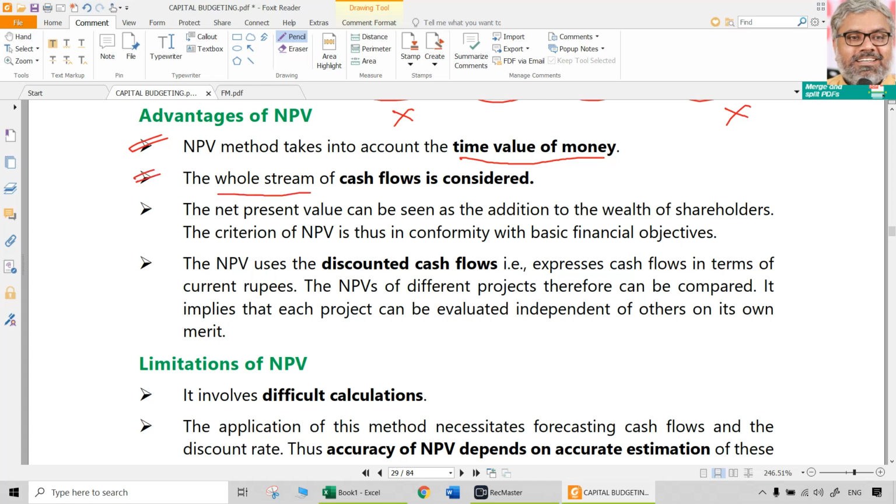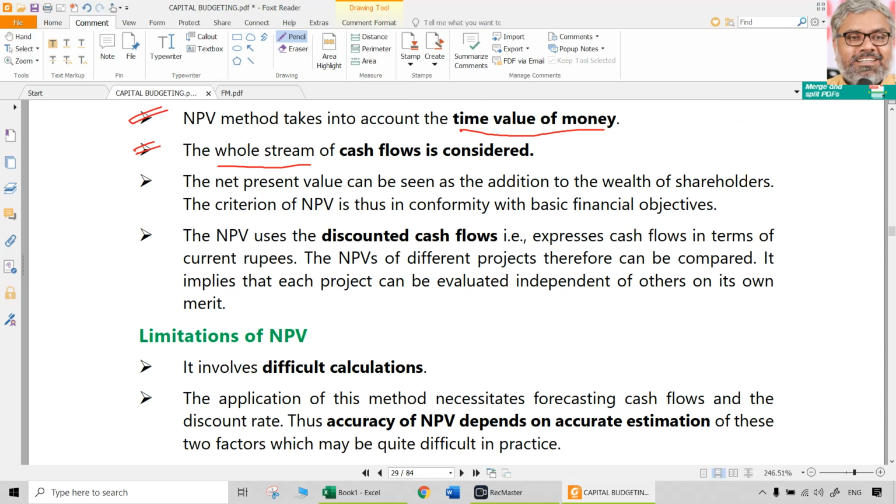We are not taking only a few years' cash flows. We are taking the total cash flows of the entire life of the project. That is one thing, and a very important advantage which you should write if it is asked in the examination question about NPV and IRR comparison. There, definitely this word and this phrase has to be used.